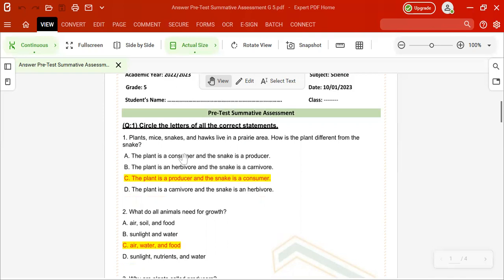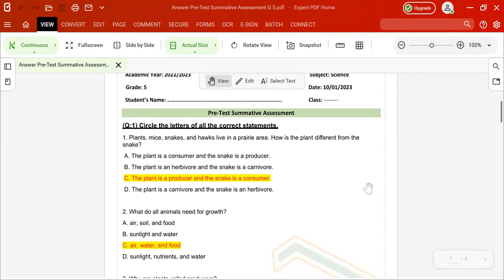Okay, let's start. Question number 1 is talking about the relationship between organisms. Plants, mice, snakes, and hawks live in a barrier area. How is the plant different from the snake? A, the plant is a consumer and the snake is a producer.